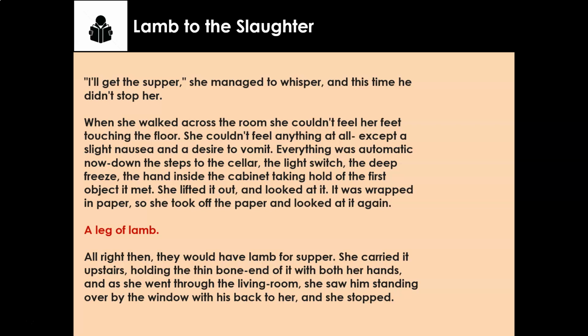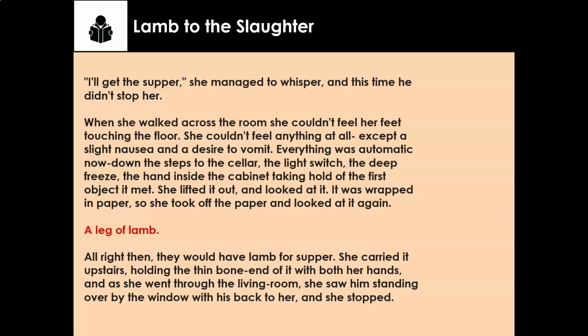Everything was automatic now. Down the steps to the cellar, the light switch, the deep freeze, the hand inside the cabinet taking hold of the first object it met. She lifted it out and looked at it. It was wrapped in paper. So she took off the paper and looked at it again. A leg of lamb. All right then, they would have lamb for supper. She carried it upstairs, holding the thin bone end of it with both her hands.